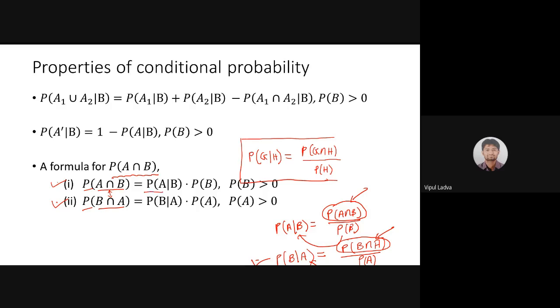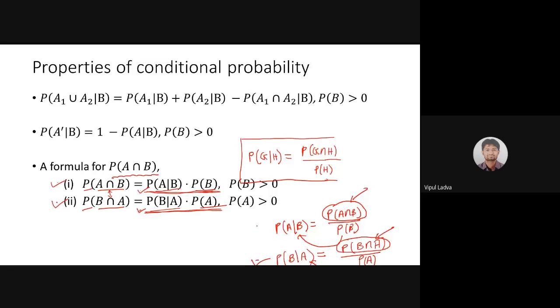But observe, are both these formulas the same or not? Can you say that both these formulas are the same? Observe here P of A over B into P of B, and here P of B over A into P of A. Can you determine whether both these formulas are the same or different? Observe on the right hand side. They are the same, sir. Rishabh is saying they are the same. That means P of A over B into P of B should be equal to P of B over A into P of A. Is it like that?